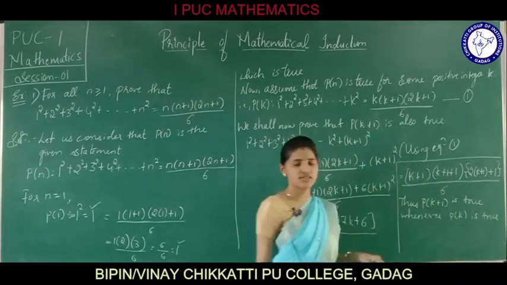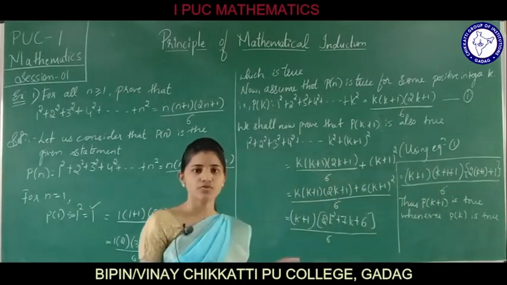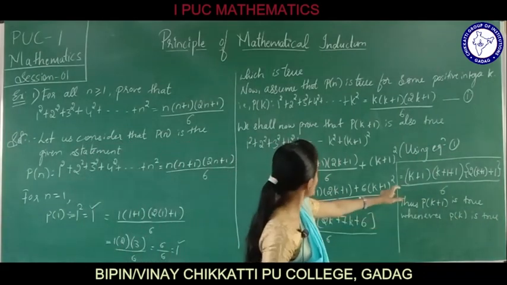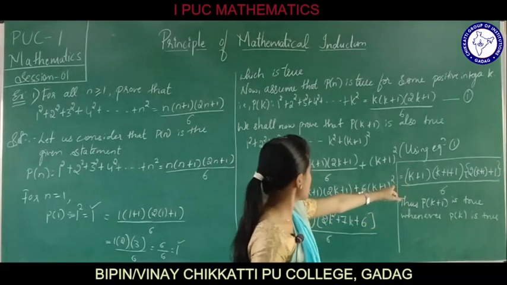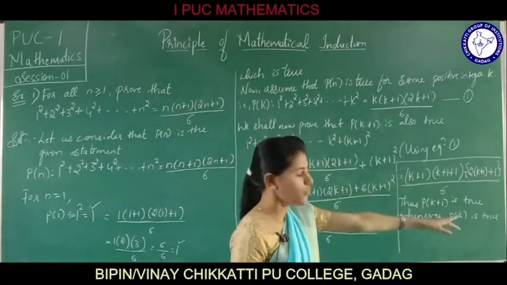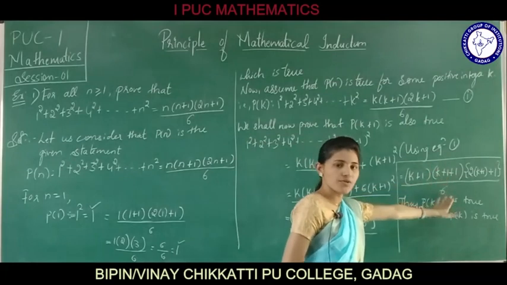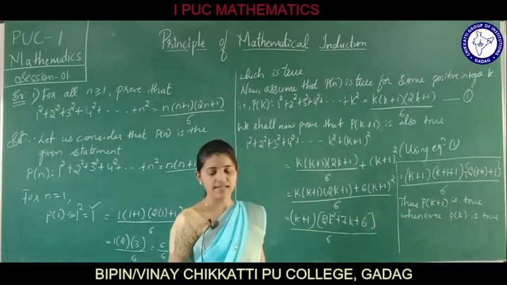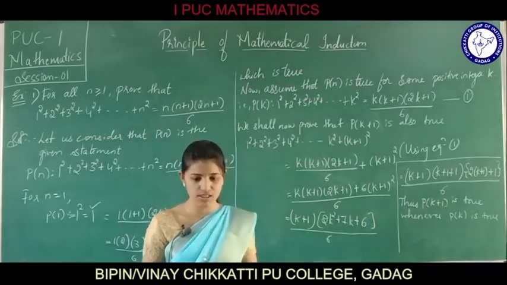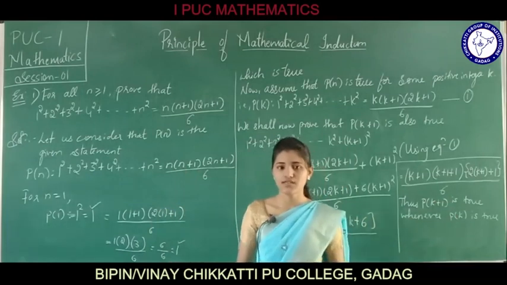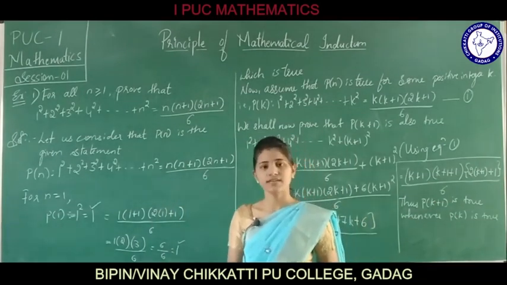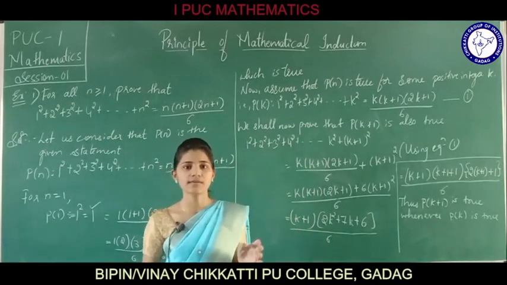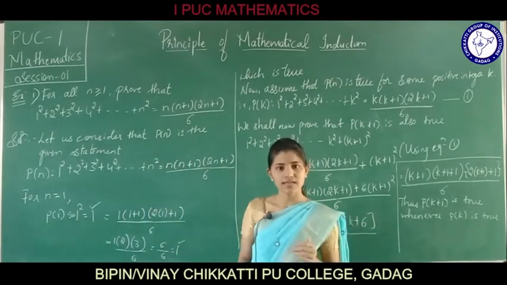That is, first we should always assume that P of k is true, then only we can prove that it is true for P of k plus 1. So now we got it in the form of k into k plus 1 into 2k plus 1, and this is true for P of k plus 1 when it is true for P of k. Hence from the principle of mathematical induction, the statement P of n is true for all natural numbers n. We proved that it is true for all natural number n.